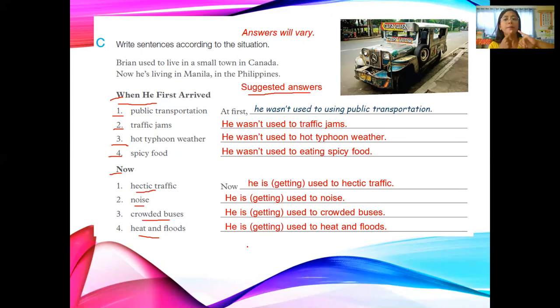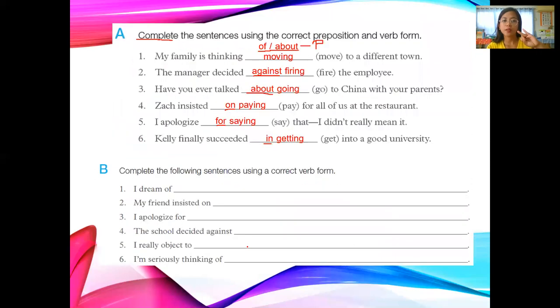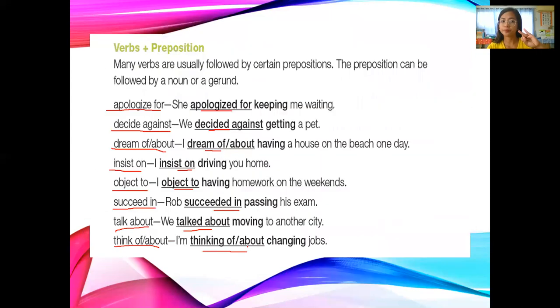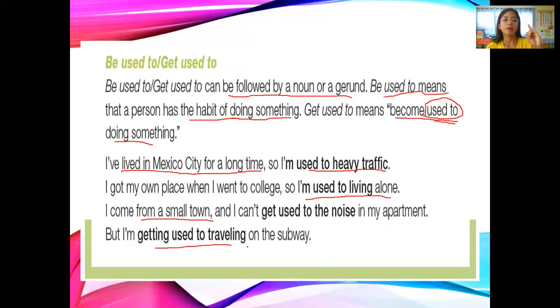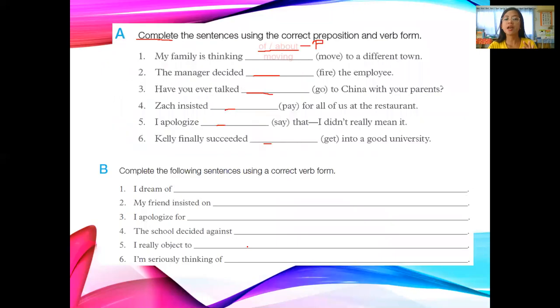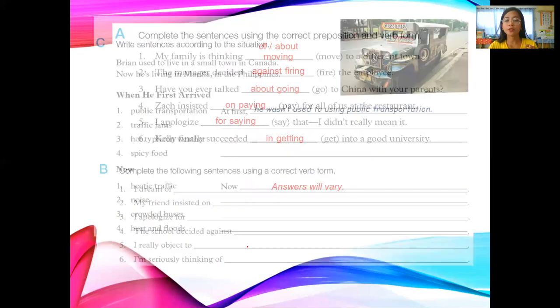It's about preposition plus gerund, preposition with -ing. What is the second one? The second one is verbs plus preposition. Next, be used to and get used to. So that is our topic for today.